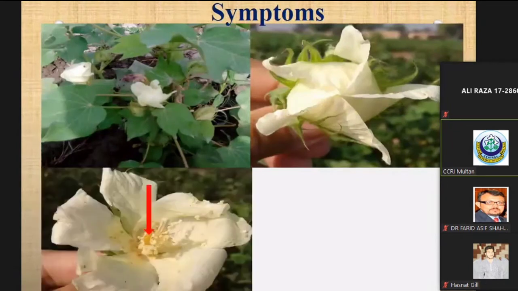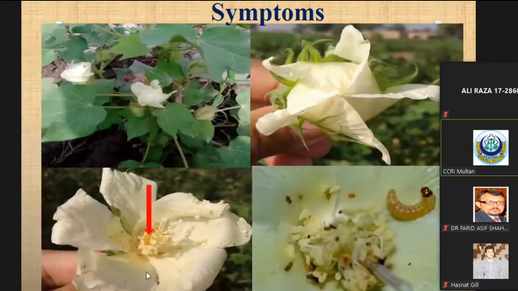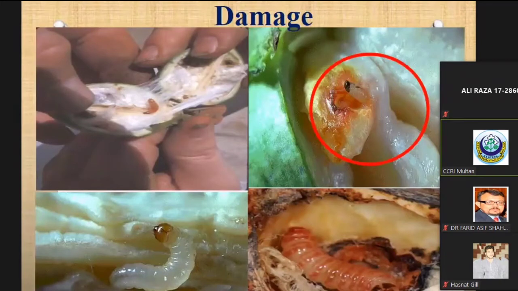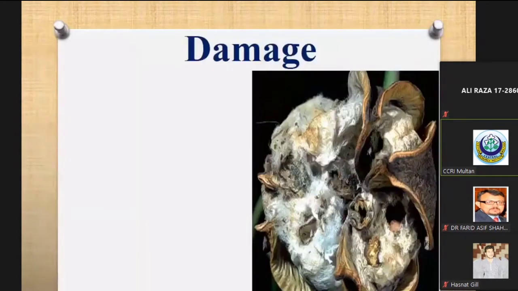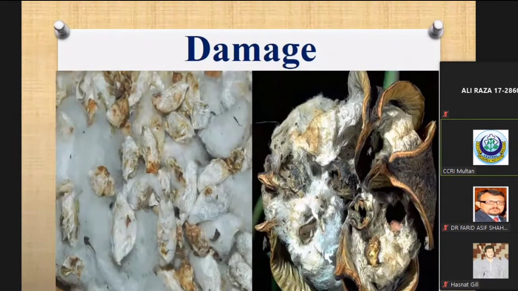When we open the rosette flower, you can see the full-grown larva inside the flower. Due to the pink bollworm, lint color becomes yellow, and it also causes bad opening of the bolls.